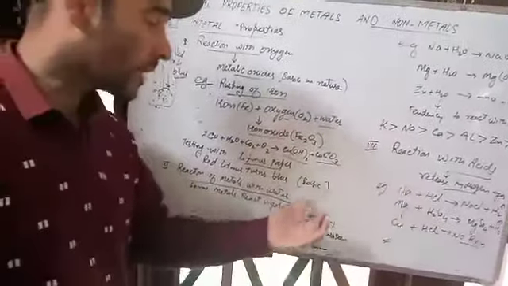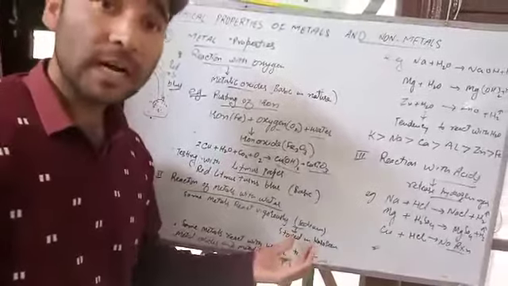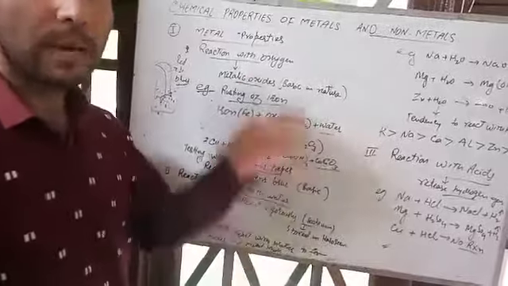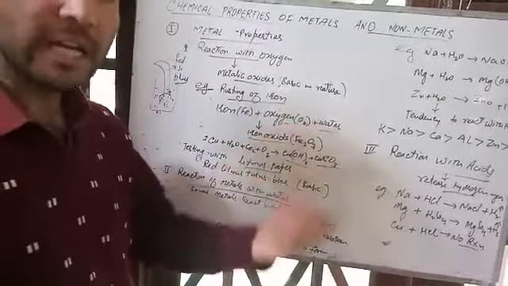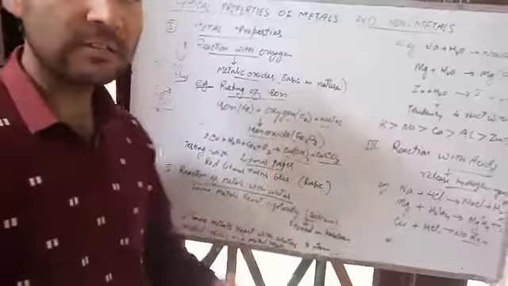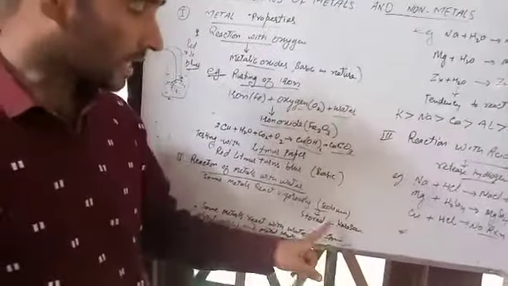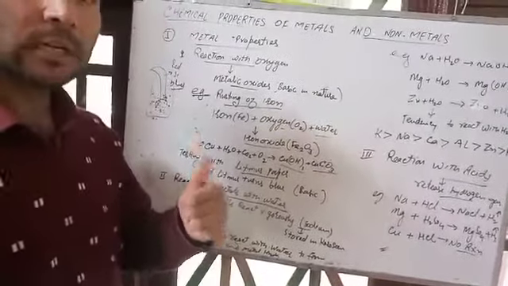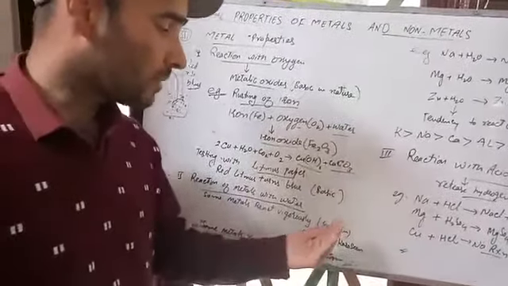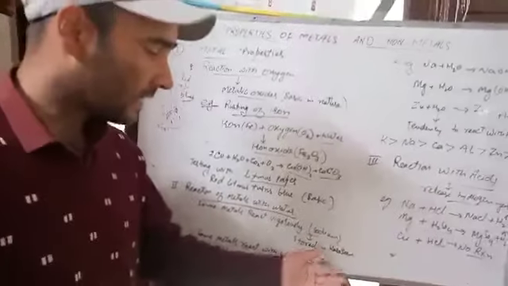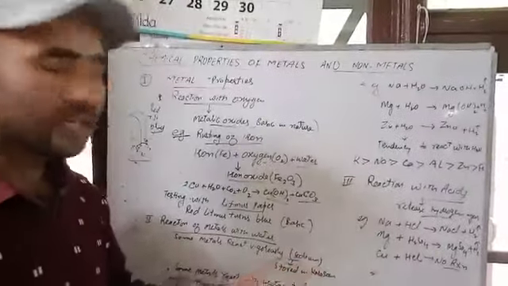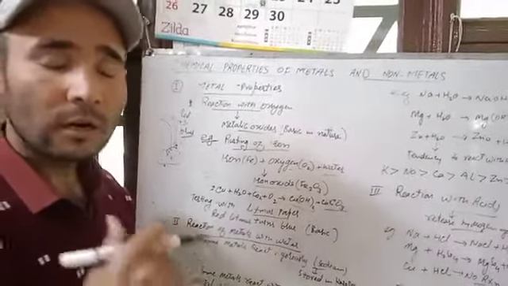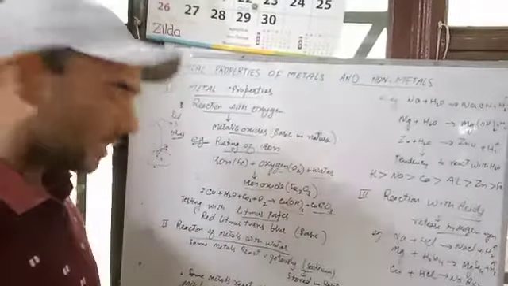And that is why sodium is stored in kerosene, because if we keep sodium in the open, the moisture present in the air will react with the sodium, because it reacts vigorously, very fast with water. That is why we store sodium in kerosene. If the question is why we keep sodium in kerosene, you have to write: sodium reacts vigorously with water. Kerosene prevents the sodium from reacting with moisture in the air or water.